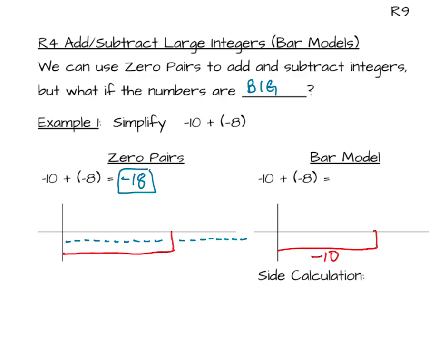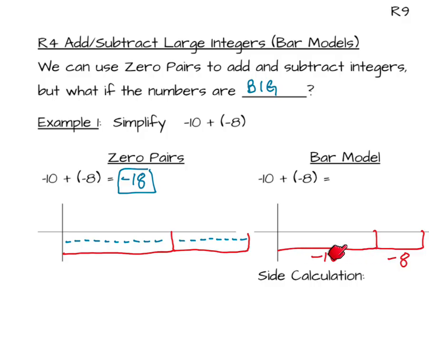So that's my bar for the negative 10, and then I'm going to draw another bar around the 8 negatives, and so I'm going to repeat that bar over here and label it with a negative 8. And then I can't count, so I'm going to have to do what I call a side calculation.